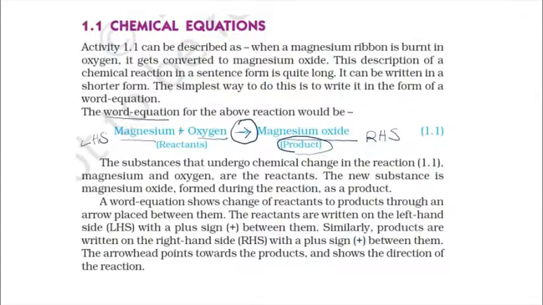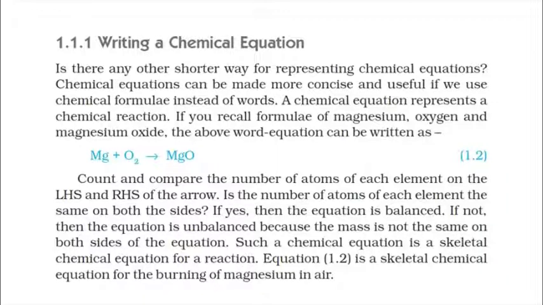Chemical equations means instead of using words, we use the chemical formula of the substances or elements. So magnesium's chemical formula is Mg, oxygen is O2. At the end of that chemical reaction, we get magnesium oxide. The formula of magnesium oxide is MgO.